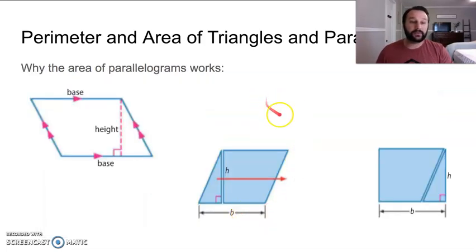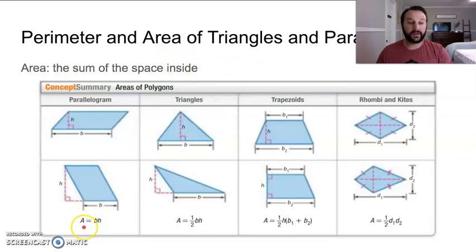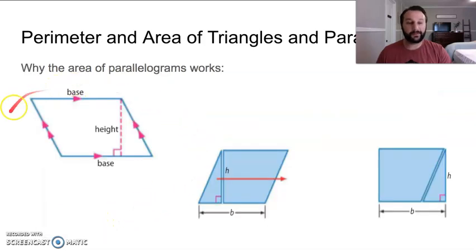Alright, and just a quick description of why the area of a parallelogram works. So we have here A equals B times H. B stands for base and H stands for height. So the reason that this works, it kind of shows you here, if we drew a height right here to the vertex of an angle at the parallelogram, we draw this perpendicular line right there, it creates a right triangle, doesn't it? And if we take that right triangle and we shift it over to the other side, it makes a nice little triangle right here.